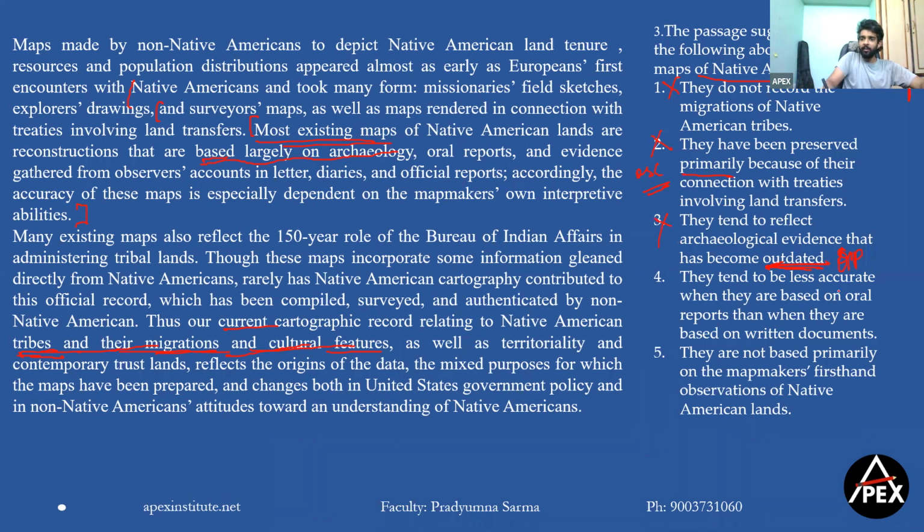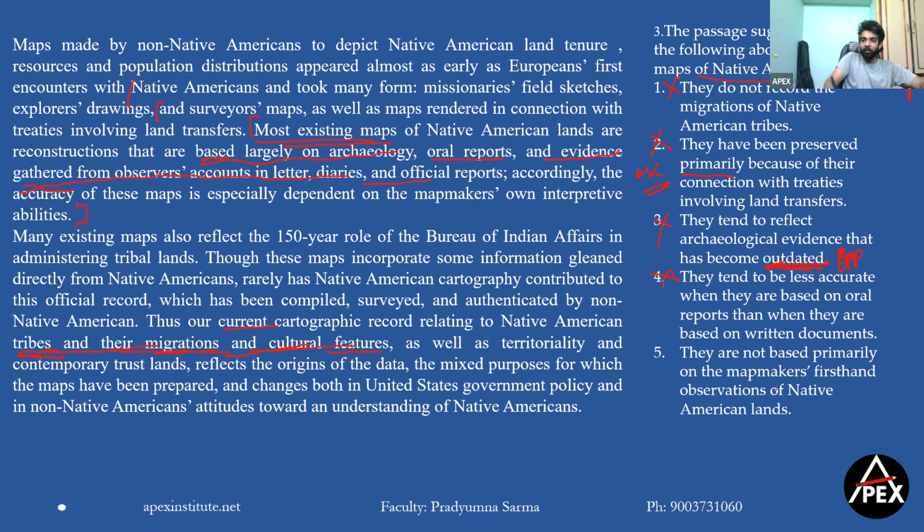Here, they tend to be less accurate when they are based on oral reports than when they are based on written documents. Again, he has only mentioned all of this as a list. He has not given us in any order which is more important and which is less. So this also goes off.